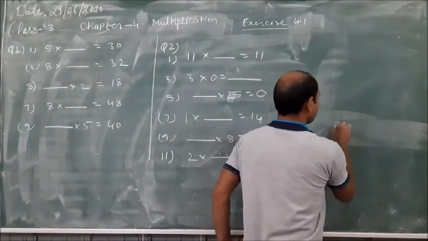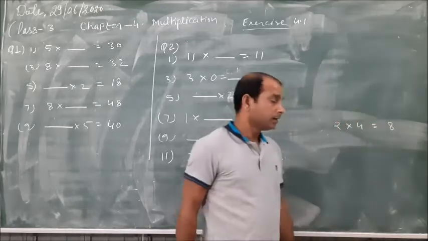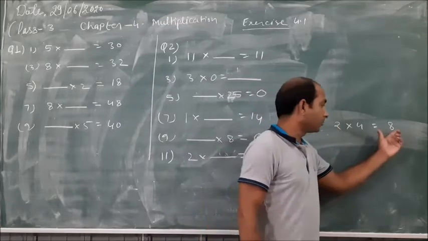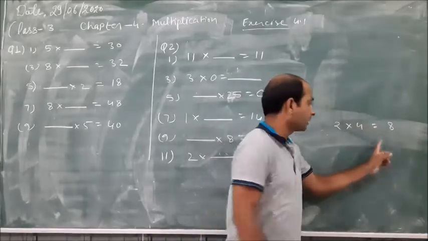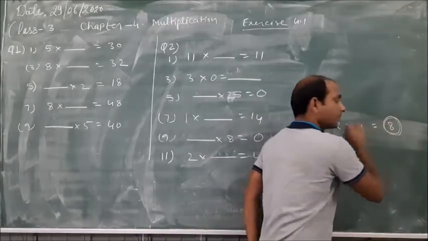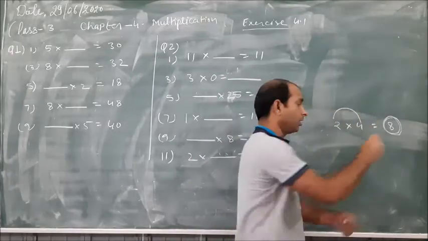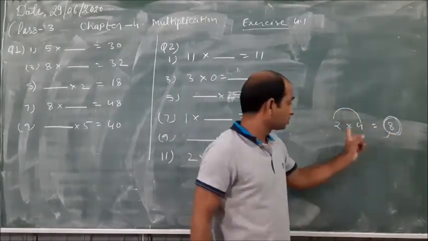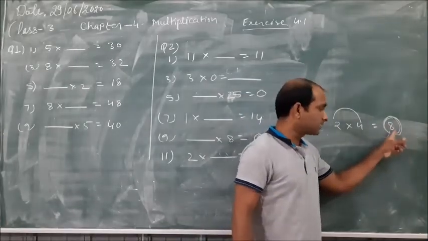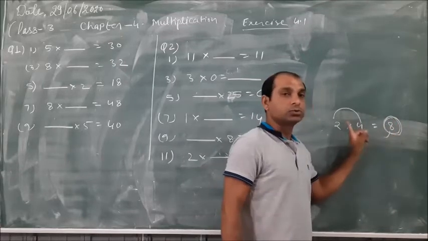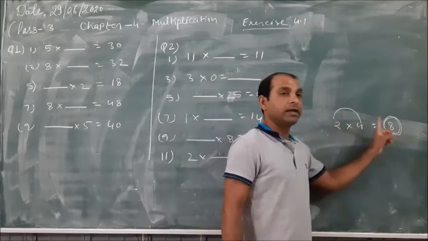For example, 2 into 4 equals 8. 2 multiplied by 4 equals 8. We multiply 2 and 4, and the product is 8. The 8 is the product, but 2 and 4 are the factors of 8. 8 is the product of 2 and 4, and 8 is also a multiple of 2 and 4.